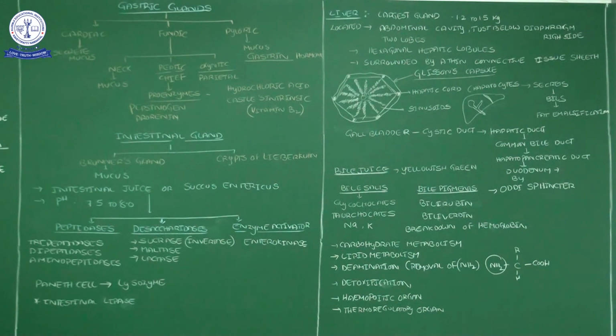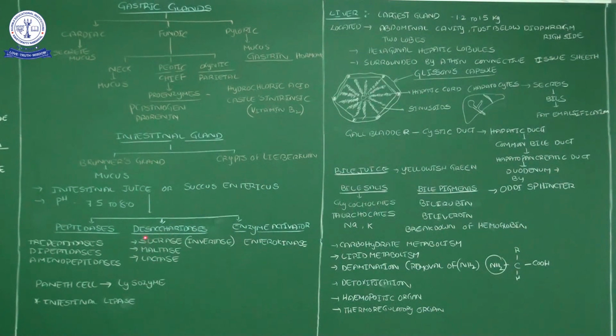And then disaccharidases. These are the saccharides. Saccharides means nothing but carbohydrate components. Correct? So among these disaccharidase enzymes, sucrase is one of the enzymes. Another one, maltase. Another one, lactase. Sucrase is also called invertase.